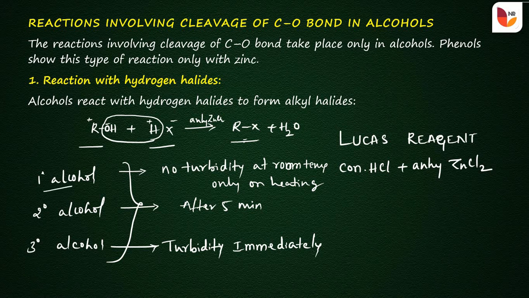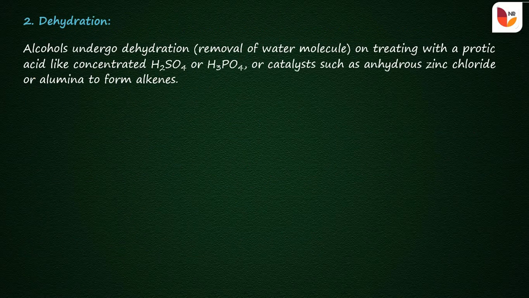And the next chemical reaction is dehydration of alcohols. The word dehydration indicates the removal of a water molecule. That is, alcohol undergoes dehydration on treatment with protic acids, such as concentrated H2SO4 or H3PO4, or catalysts such as anhydrous zinc chloride or alumina, to form alkenes.